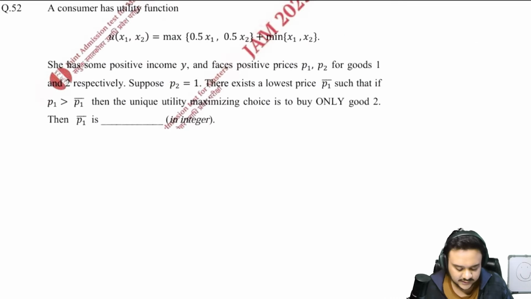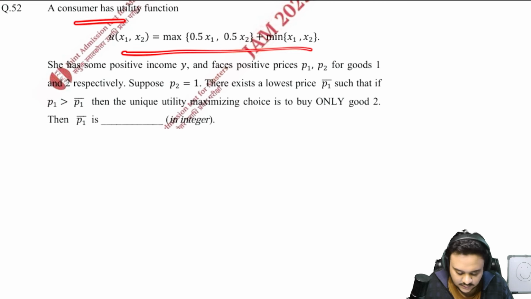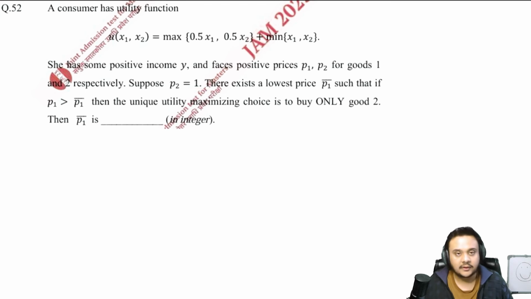Read the 52nd question now. The consumer has this utility function. She has some positive income and faces positive prices. Suppose P2 is already given as 1. There exists a lowest price P1 bar such that if P1 is greater than P1 bar, then the utility maximizing choice is to buy only good 2. What is the lowest price above which you will only purchase good 2?